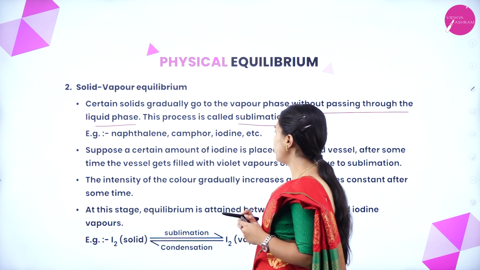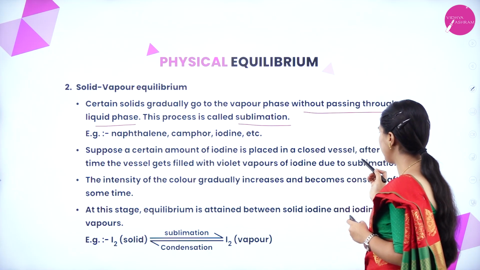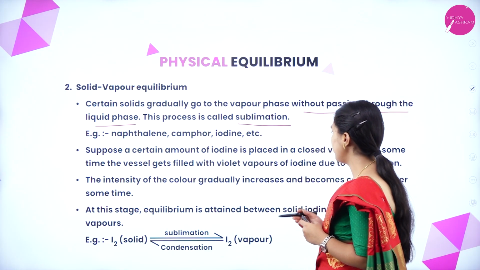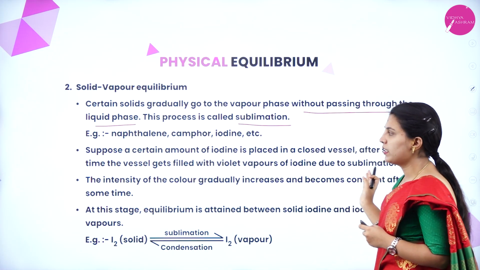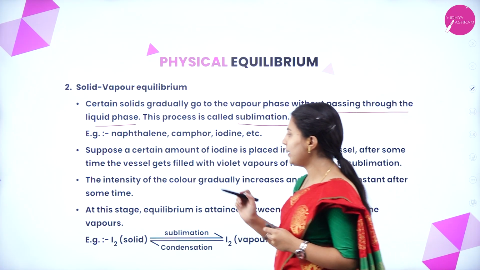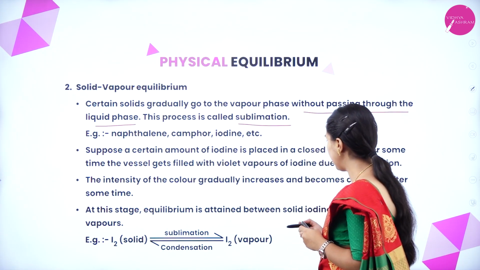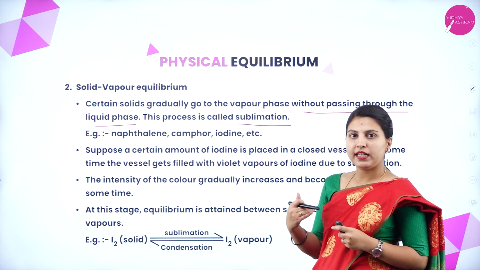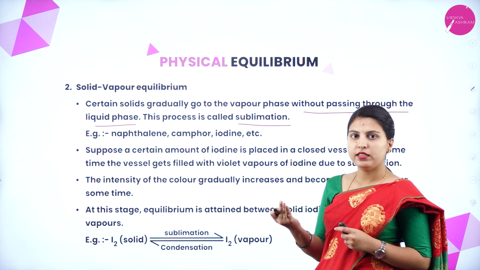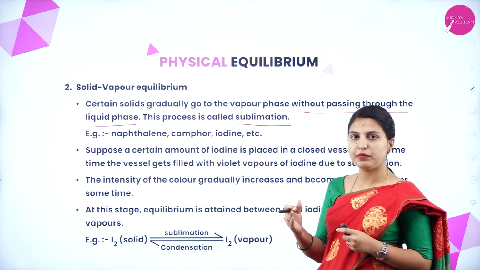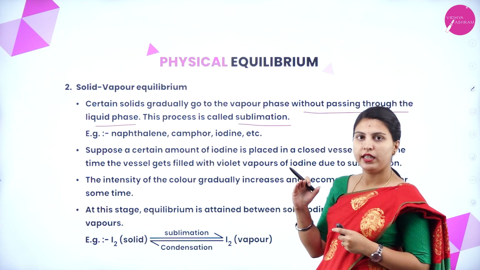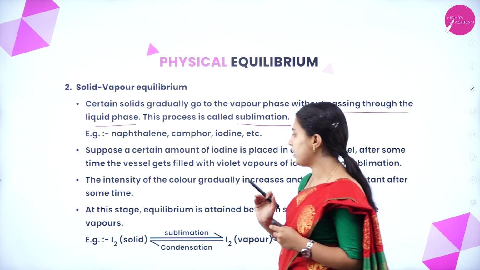Suppose a certain amount of iodine is placed in a closed vessel. After some time, the vessel gets filled with violet vapors of iodine due to sublimation. The intensity of the color gradually increases and becomes constant after some time. From colorless it gradually becomes colored, and after some time it stays equal. At that time we say it has reached equilibrium.